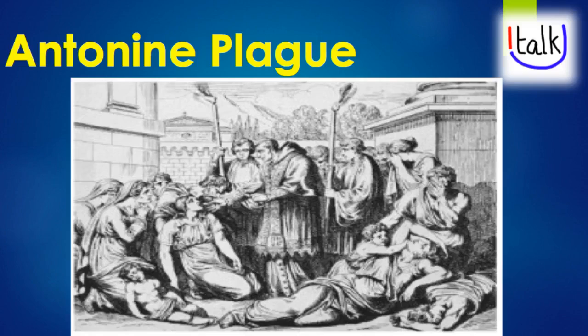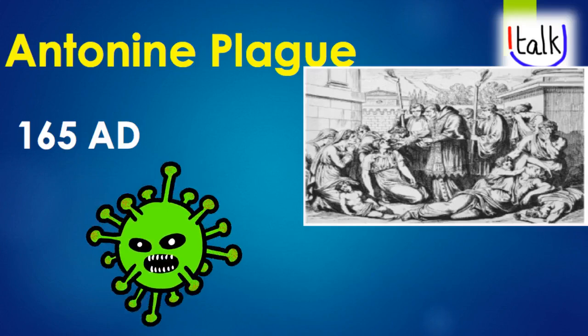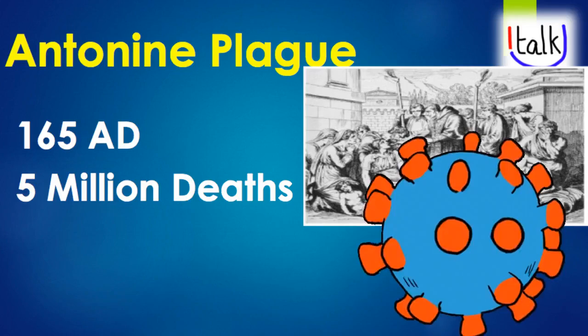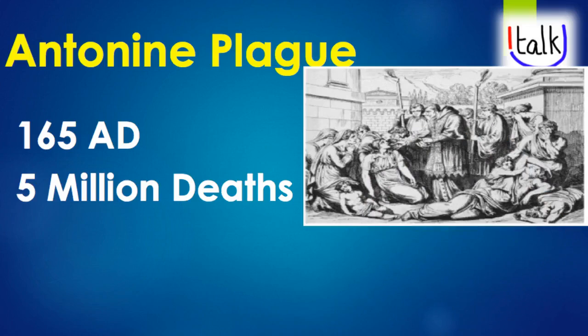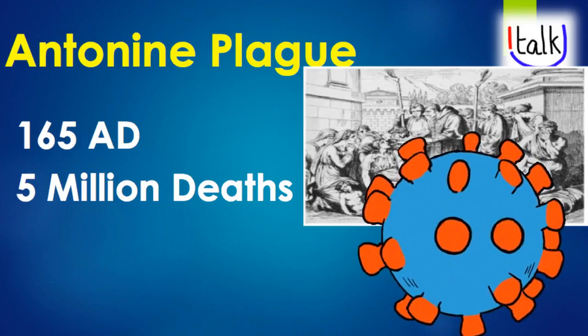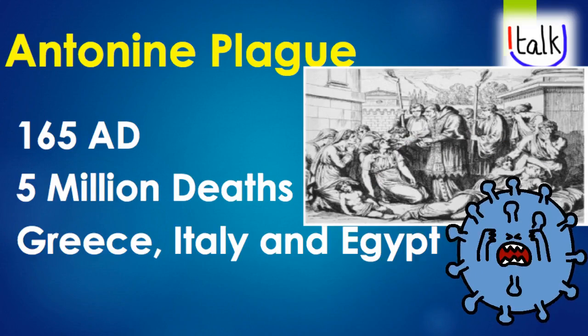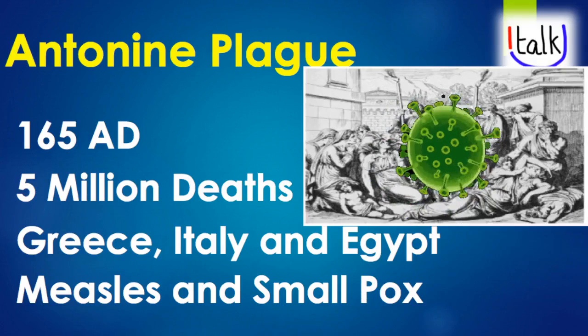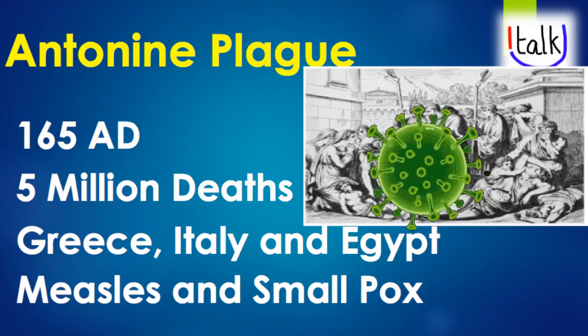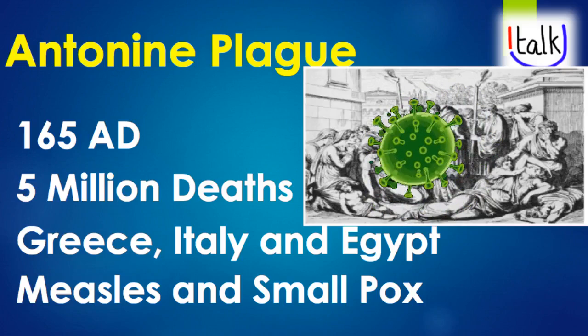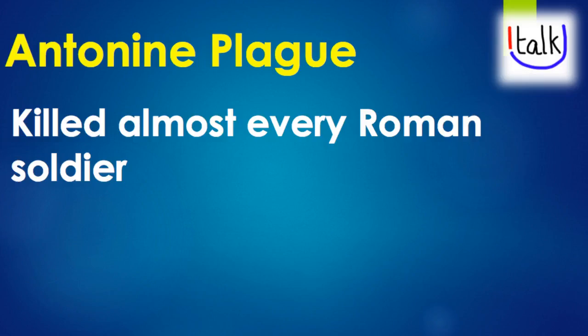Next to be seen is the Antonine Plague, dated 165 AD. This plague killed over 5 million people. Greece, Italy, and Egypt were the countries highly affected by the Antonine Plague. The reason for the spread of this plague was measles and smallpox. It is believed that the Antonine Plague killed the entire Roman army.